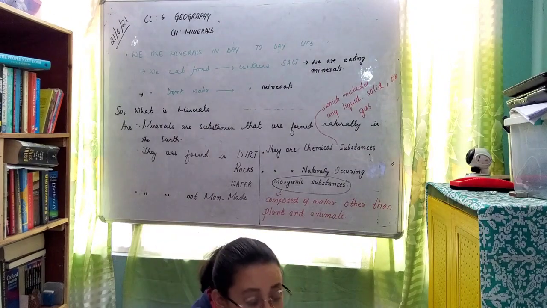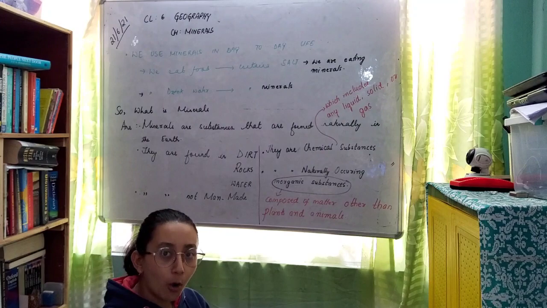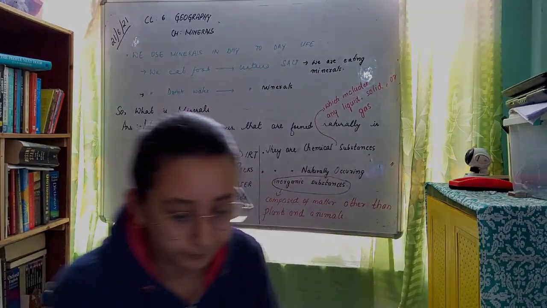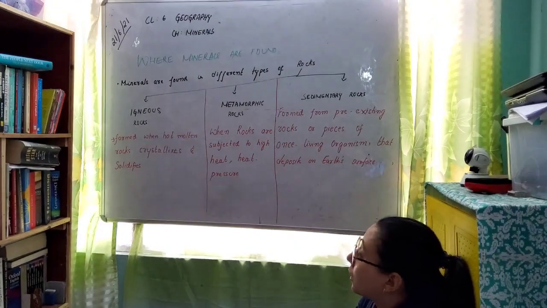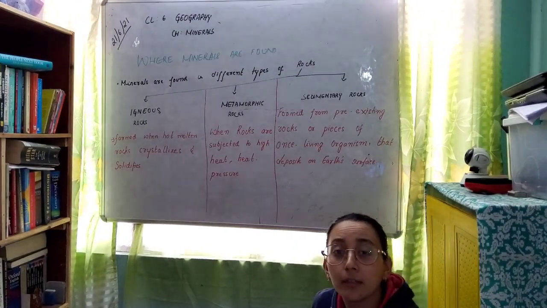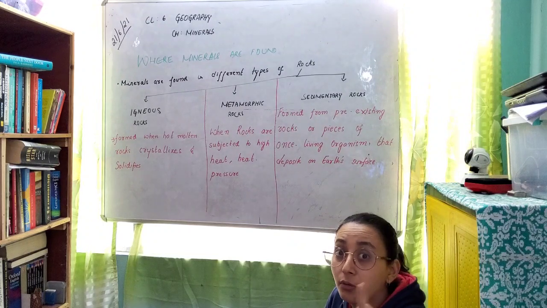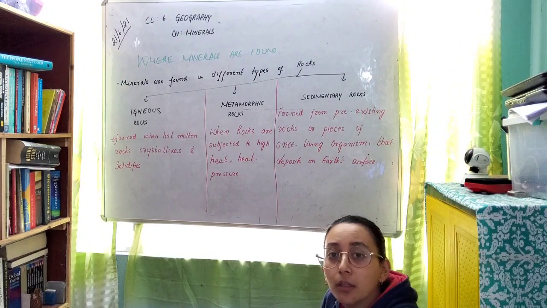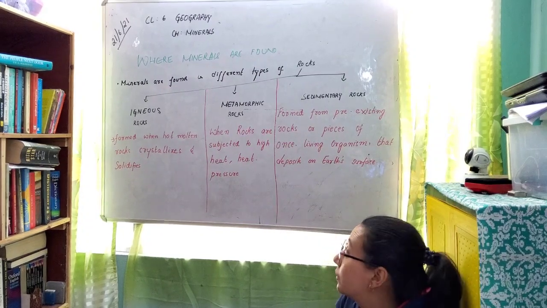Now let's discuss the other topic, that is, where minerals are found. As I said earlier, minerals can be found in dirt, rocks and water. Let's consider rocks.